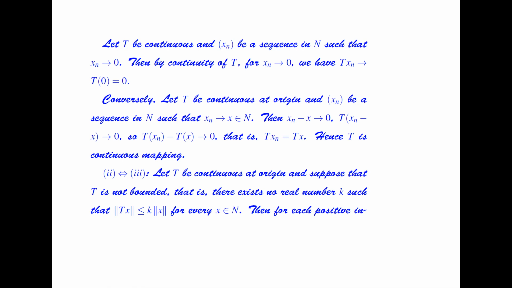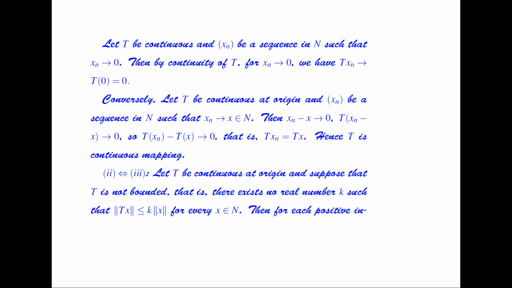Conversely, let T be continuous at origin and xn be a sequence in N such that xn converges to x belonging to N. Then xn minus x converges to 0, so T of xn minus x converges to 0. So T of xn minus Tx converges to 0, and that is, Txn converges to Tx. Hence T is a continuous map. Txn converges to Tx here, so this is the definition of a continuous map.